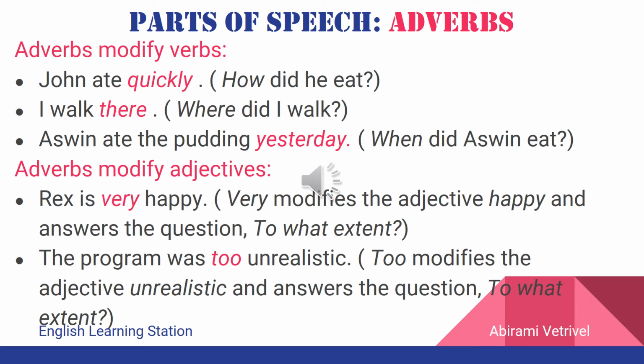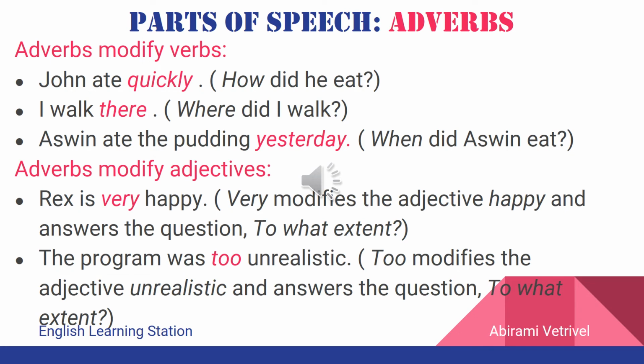The next example is the program was too realistic. In this sentence, the noun is the program. And the word that describes more about this noun program is unrealistic. So, unrealistic is the adjective in the sentence.